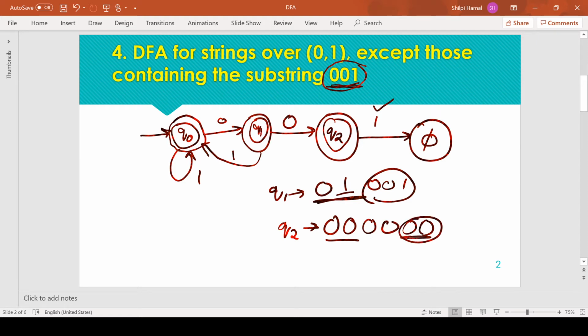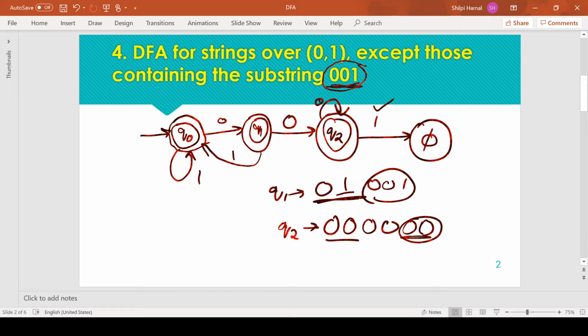So for 0 we stay at Q2, because the last two symbols are still double 0.